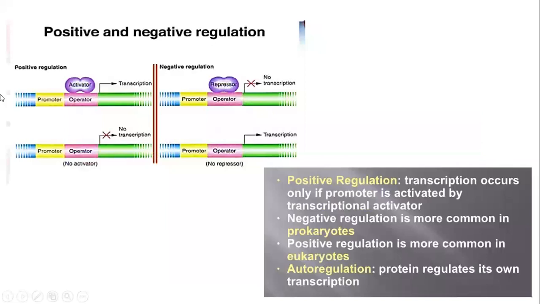In this picture, it is clearly depicted: when the operator or the enhancer site, the upstream region of the promoter, is bound with the activator molecule, the transcription happens. Without this activator molecule, no transcription will happen.